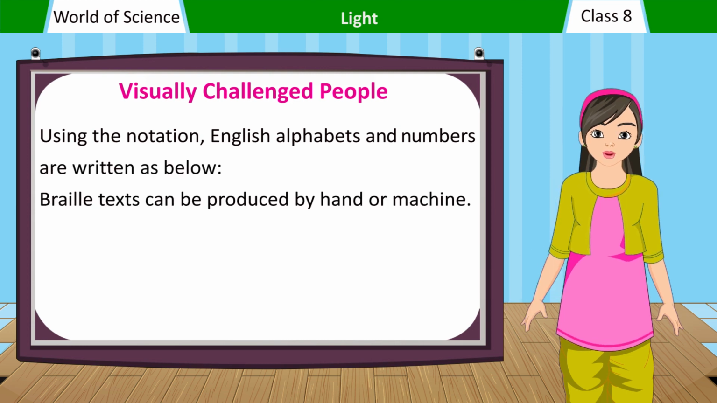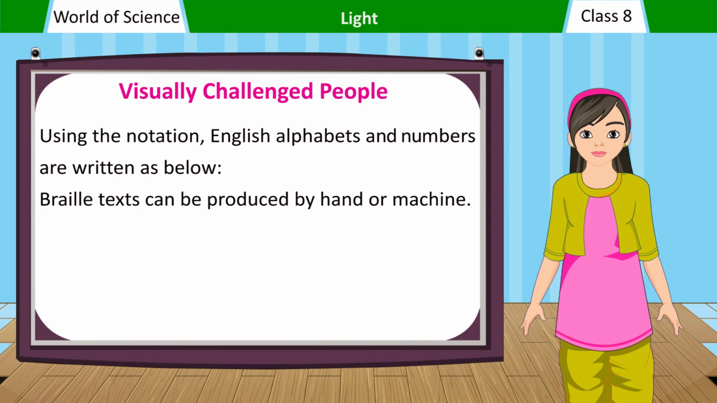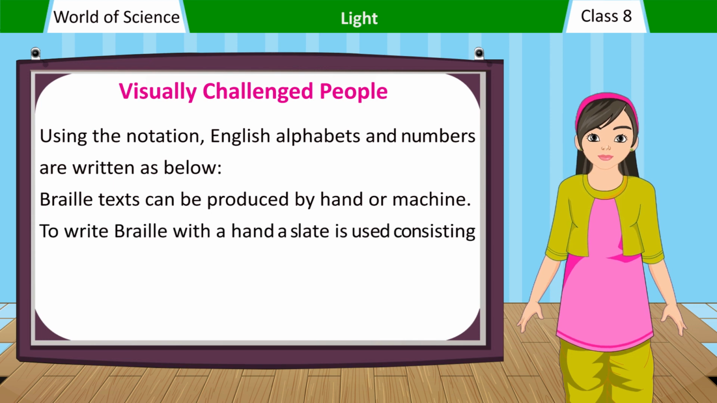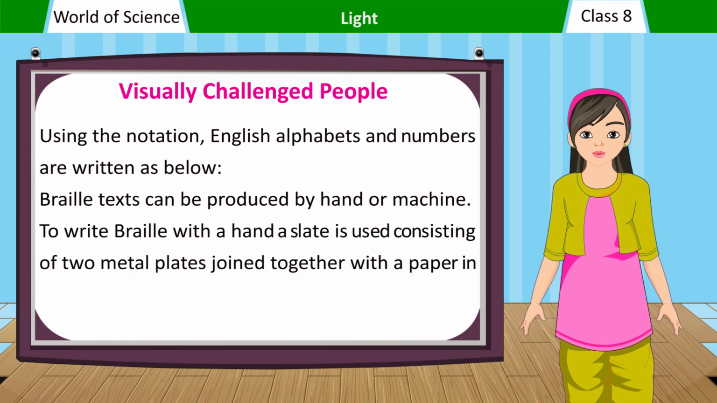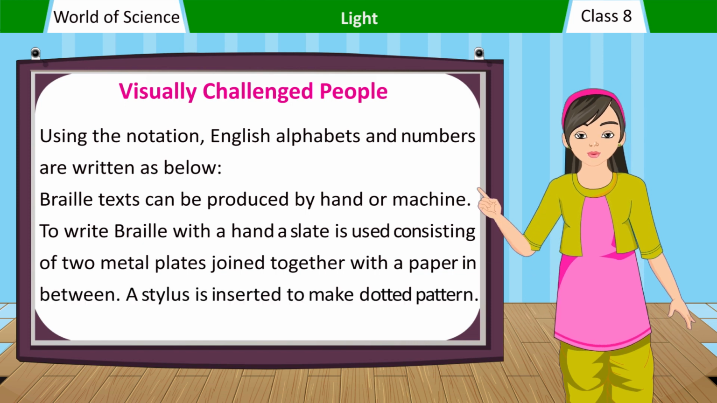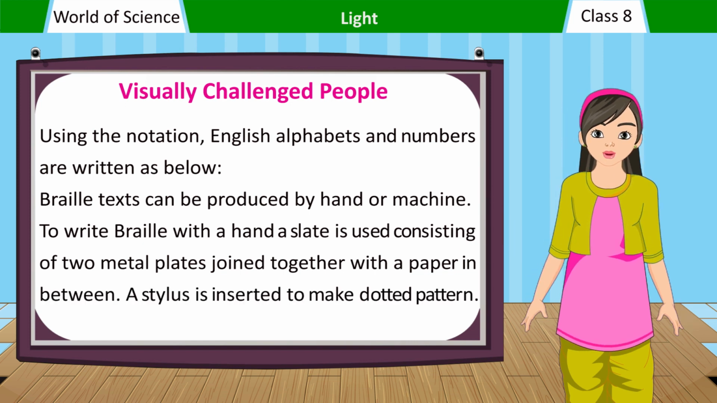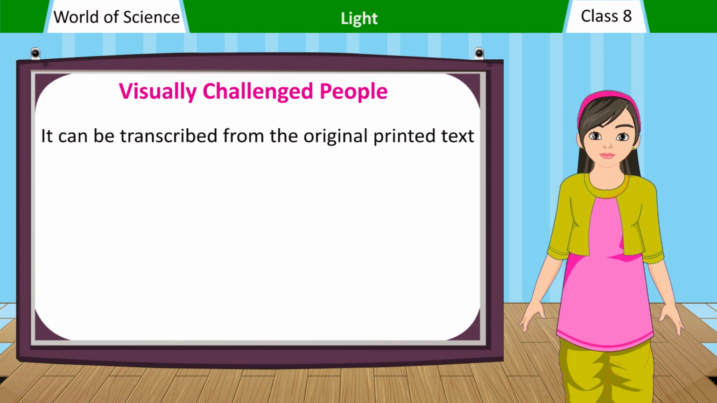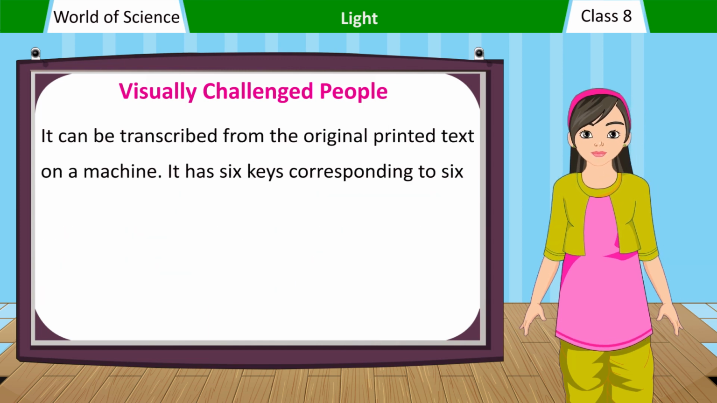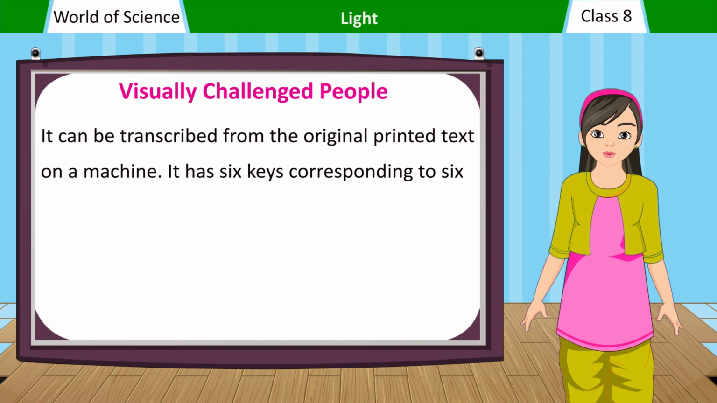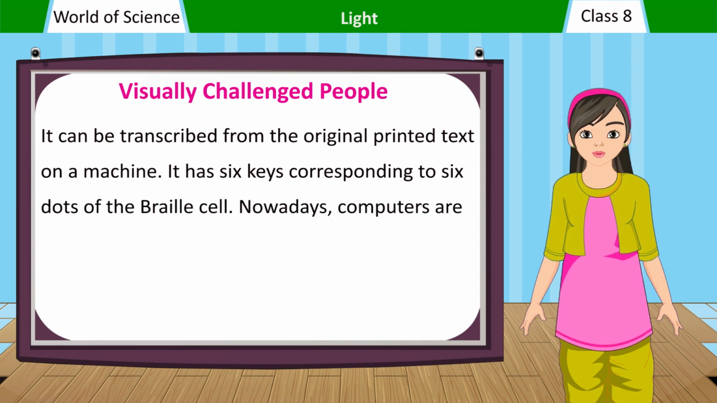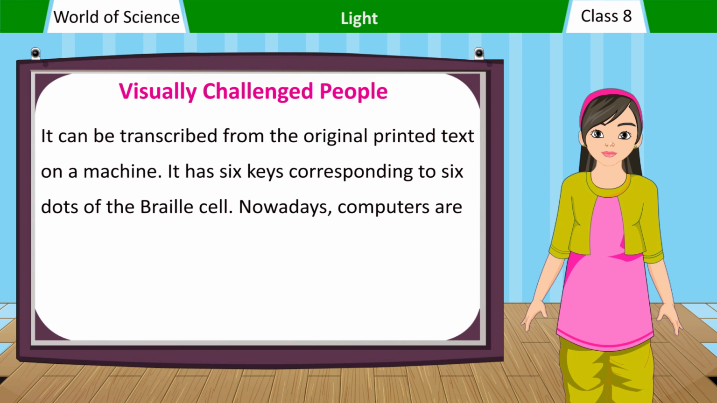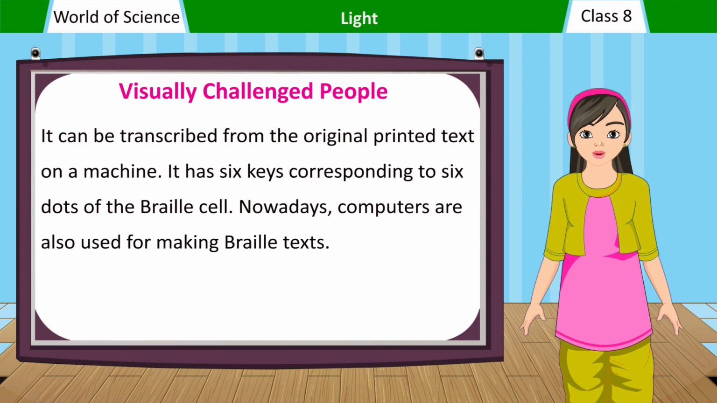Braille text can be produced by hand or machine. To write Braille with the hand, a slate is used consisting of 2 metal plates joined together with a paper in between. A stylus is inserted to make the dotted pattern. It can be transcribed from the original printed text on a machine. It has 6 keys corresponding to the 6 dots of the Braille cell. Nowadays, computers are also used for making Braille texts.